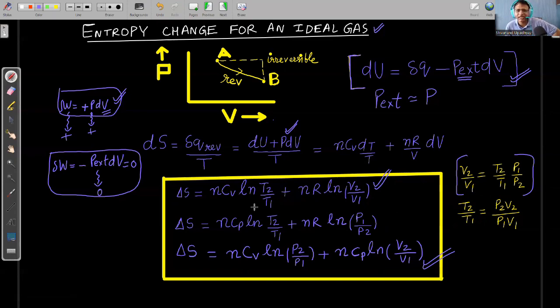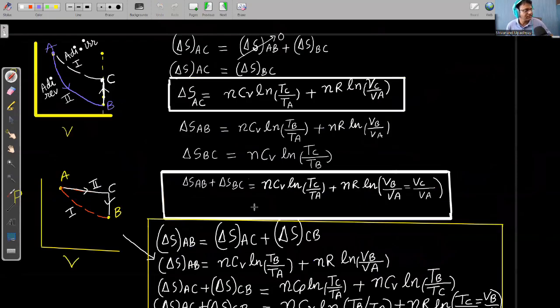We can say that for an ideal gas participating in any process, entropy change is equal to nCv ln T2 upon T1 plus nR ln V2 upon V1. So let us try to understand that if the process is A to C, it is an irreversible process. I have taken a pressure versus volume graph for an ideal gas participating in the A to C process, which is adiabatic irreversible. Suppose I have to calculate entropy change in this process.